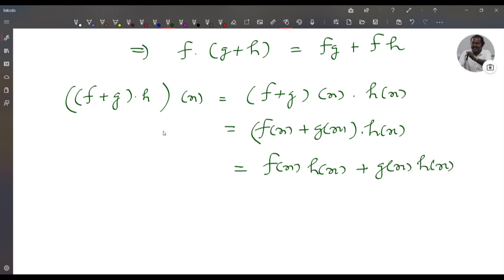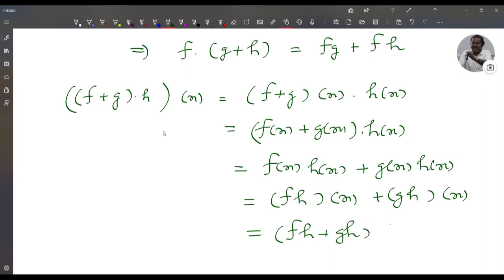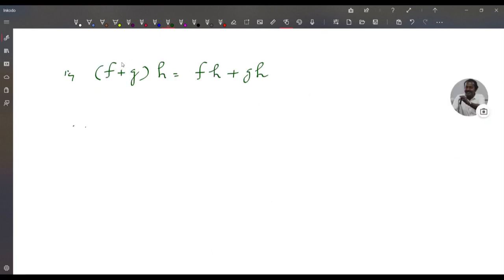So this is equal to fh of x plus gh of x. So this is equal to fh plus gh of x. That is, f plus g into h equals fh plus gh. Therefore, the right distributive law holds. Therefore, the ring axiom 3 holds.